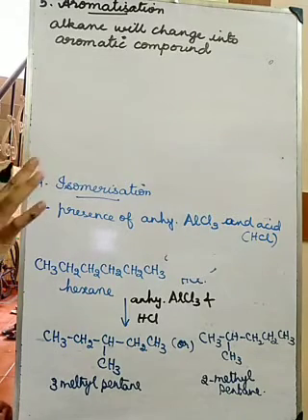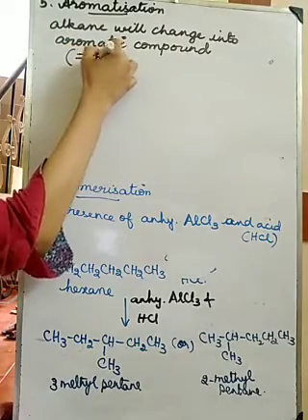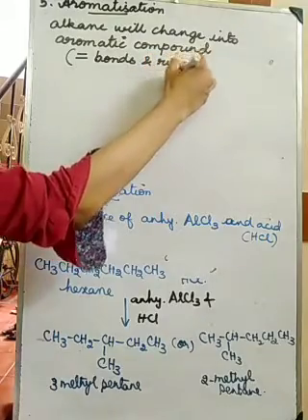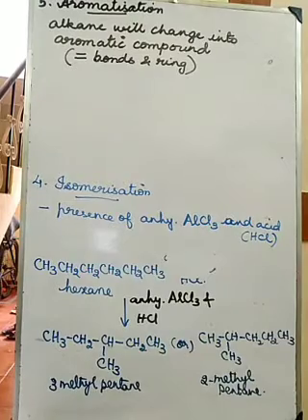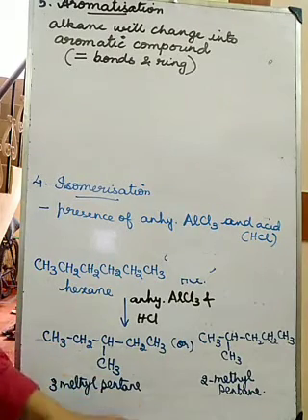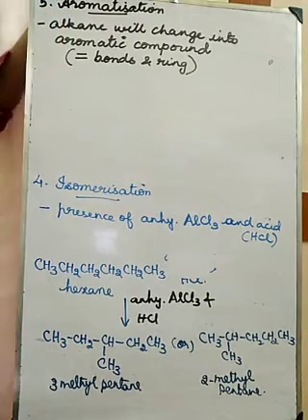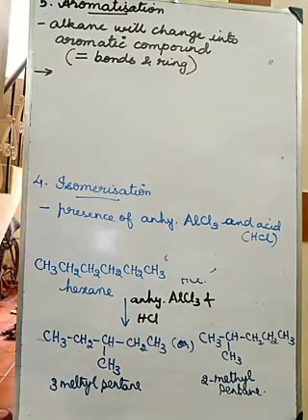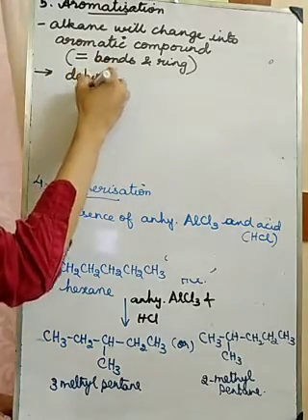So for now, you just remember aromatic compound means it will have double bonds and it will be in the form of a ring. So alkanes can change into aromatic compounds. So how will it change into aromatic compounds? It will change by dehydrogenation.